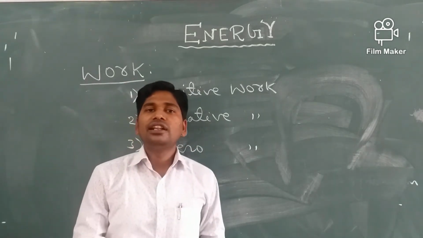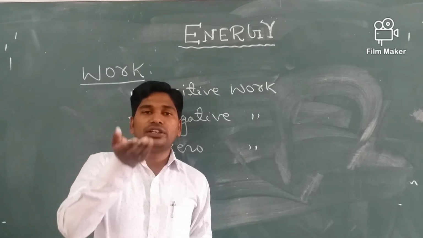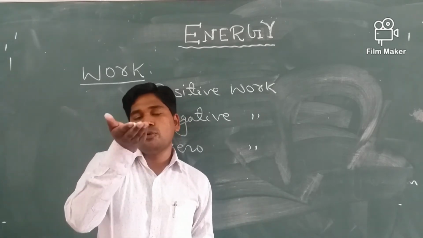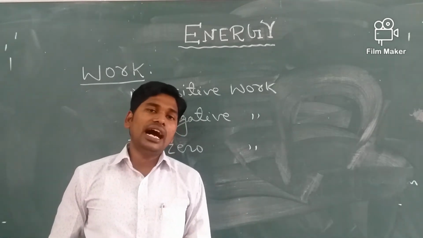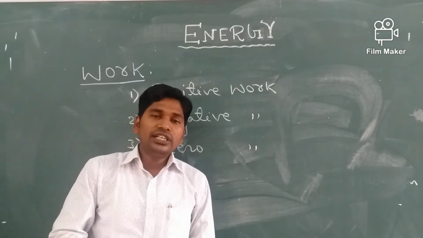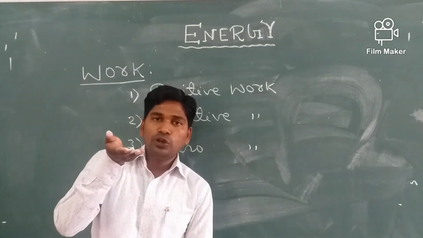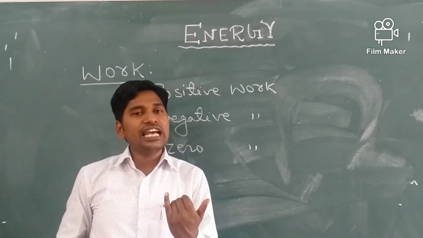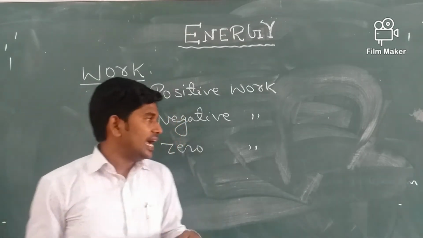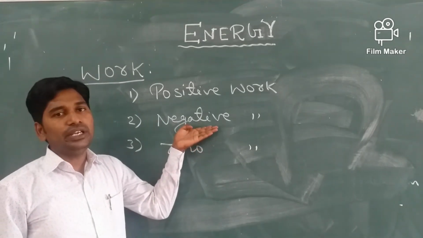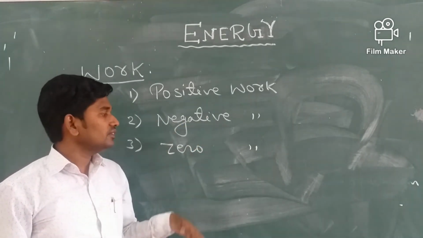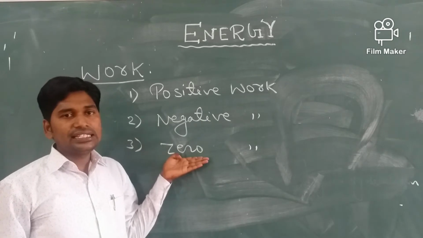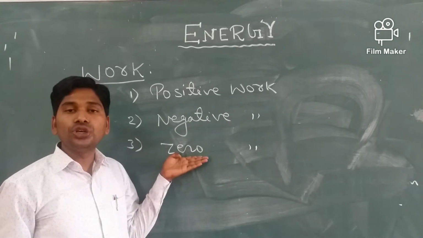Another example, if we throw an object upward, then the work done against the gravity. The body is moving up, gravity is pulling down. So displacement takes place in the opposite direction of the force, and such work done is said to be negative work done. Next and last work done, that is called the zero work done.